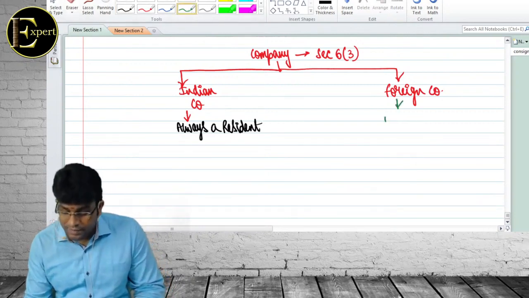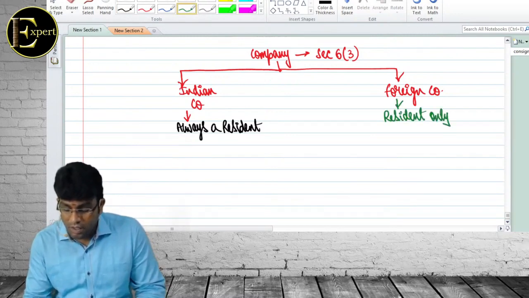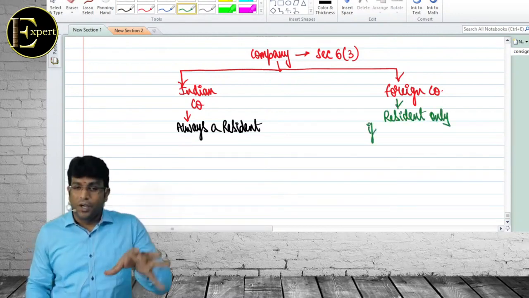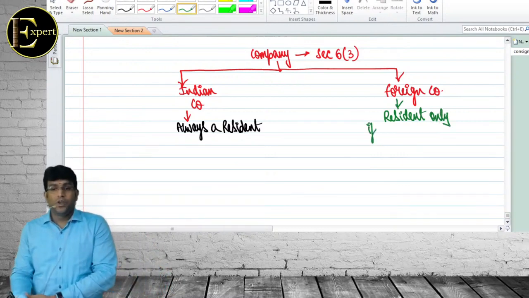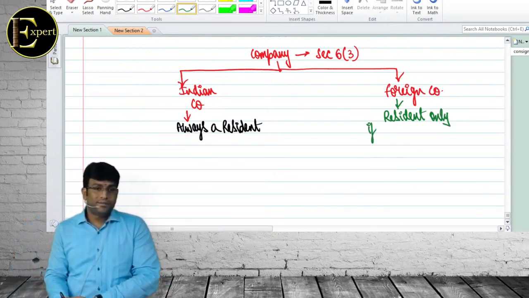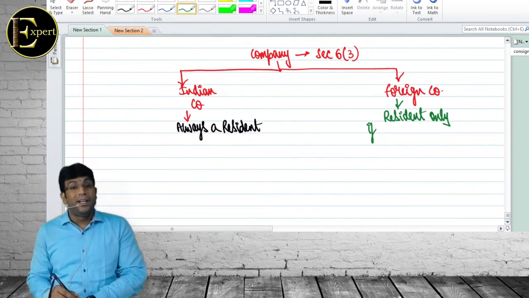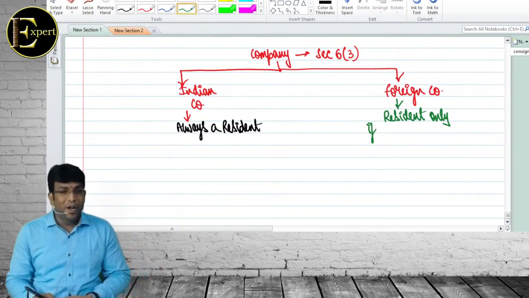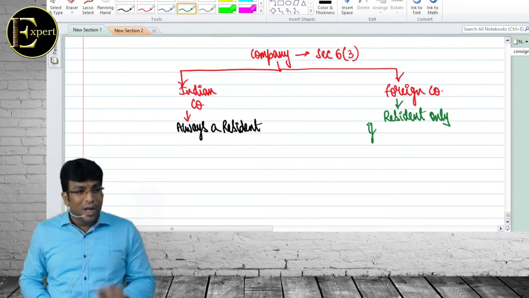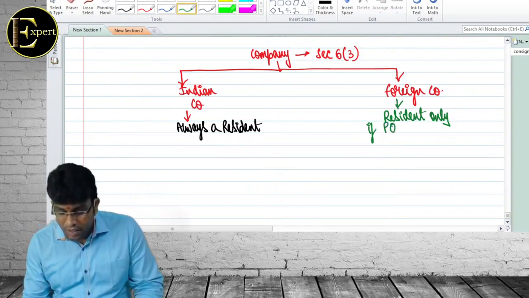A foreign company is regarded as resident only if, this point is very important. Sir, when is HUF resident? When control and management is wholly or partly in India. But let me tell you here, a foreign company is resident only if